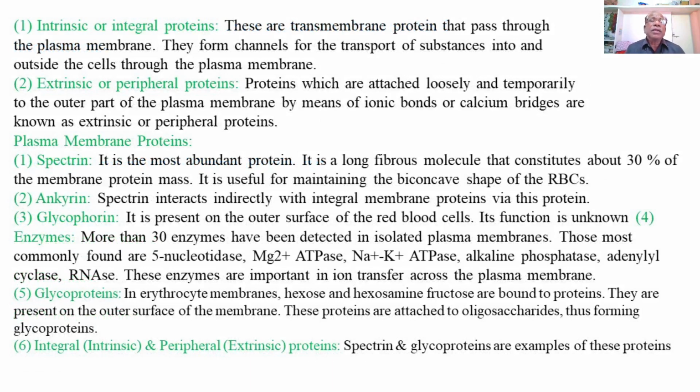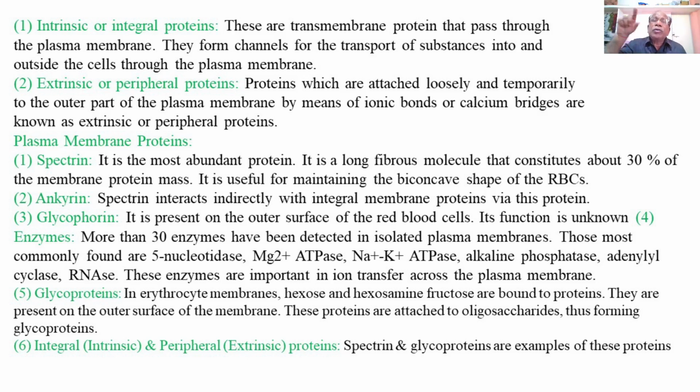The first type, that is intrinsic or integral proteins, are responsible for integrity of the plasma membrane and pass through the entire thickness of the plasma membrane, and thus are called intrinsic or integral proteins. So these are transmembrane proteins which pass through the plasma membrane.